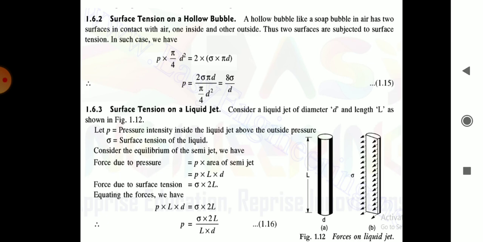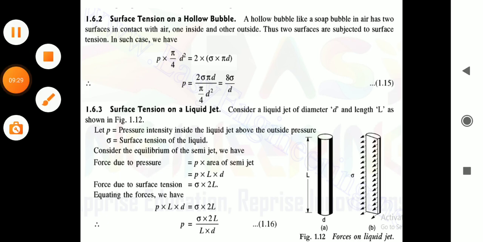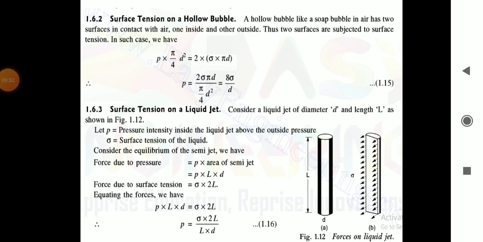Now, surface tension on a liquid jet. Consider a liquid jet of diameter d and length L as shown in figure. Let p be the pressure intensity inside the liquid jet above the outside pressure, and sigma the surface tension of the liquid. Consider the equilibrium of the semi-jet. We have the force due to pressure, which will be equal to p into the area of the semi-jet, and the area of the semi-jet is length into its diameter, that is p into L into d.